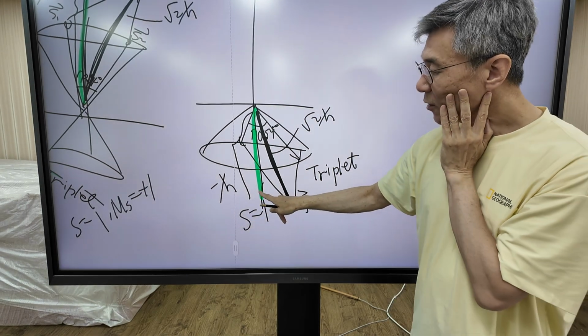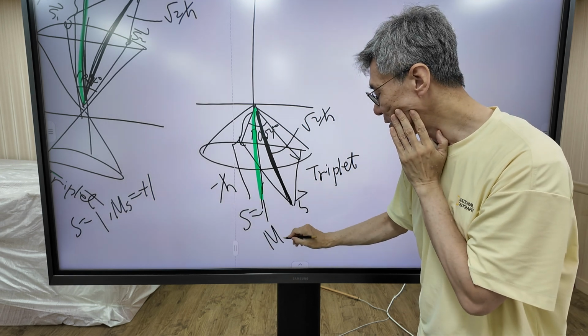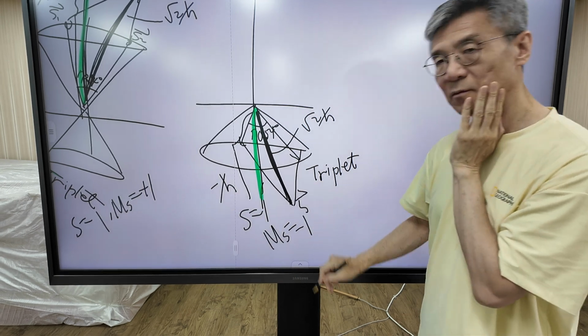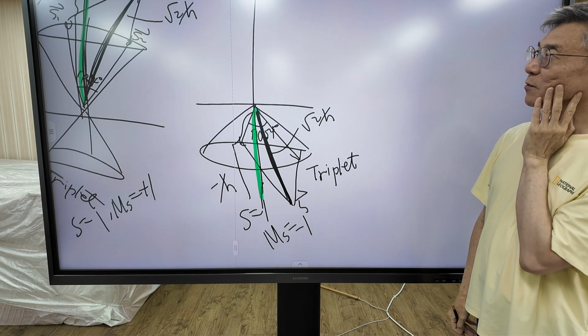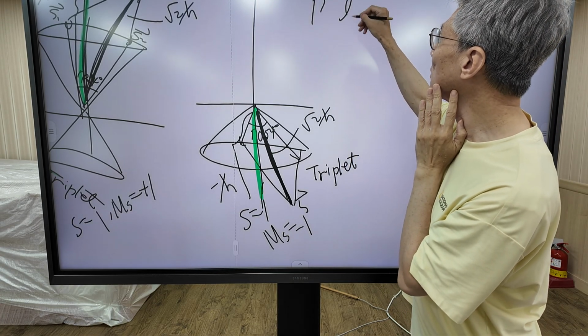And in this case, the g component of angular momentum is minus h bar, so ms equal minus 1.